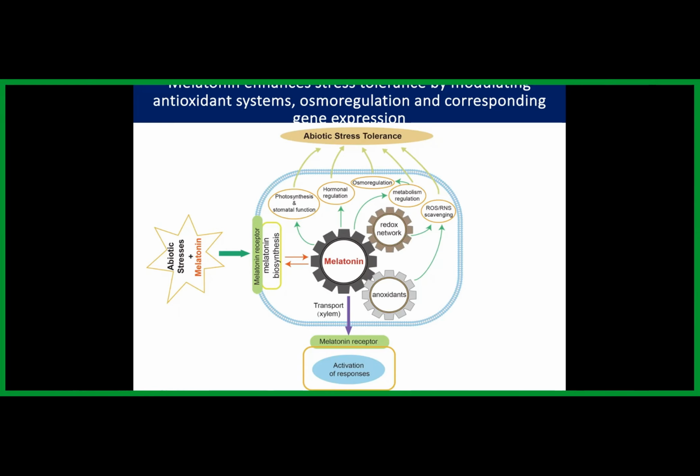Apart from this, it will also interplay with the plant's hormone system. For example, during stress time, ABA will be synthesized more in plants. If there is more ABA in leaves, the stomata will get closed, so less photosynthesis happens. What melatonin actually does is down-regulate the expression level of ABA biosynthetic genes so that we may get less ABA content in plants during stress time. So we may enhance the water use efficiency of the plant with the help of melatonin during abiotic stresses, especially during drought stress conditions.